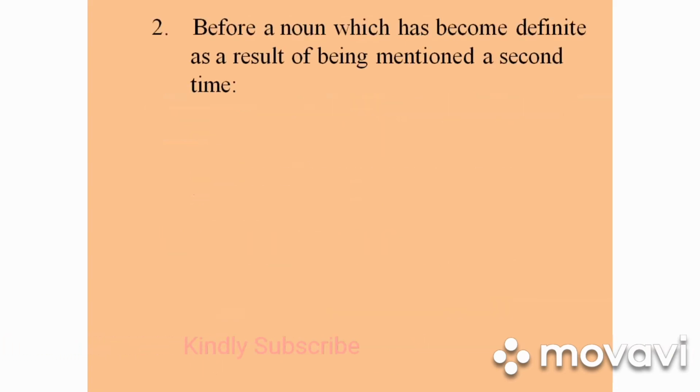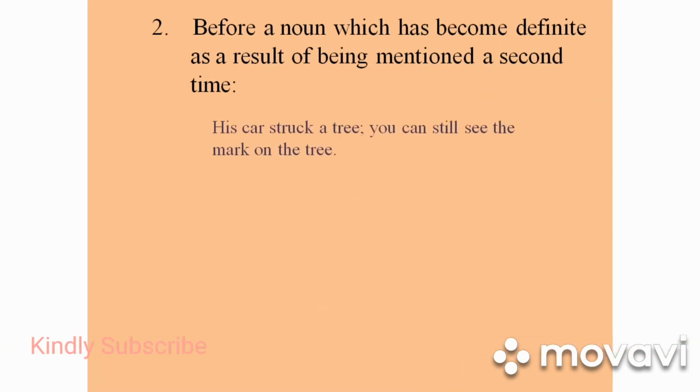Before a noun which has become definite as a result of being mentioned a second time. This car struck a tree. You can still see the mark on the tree.